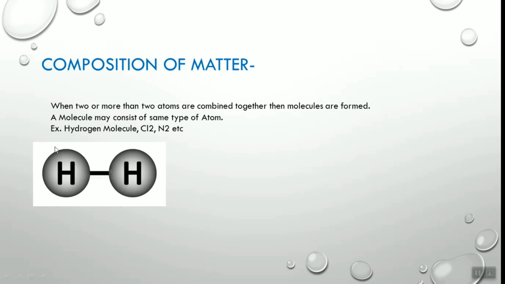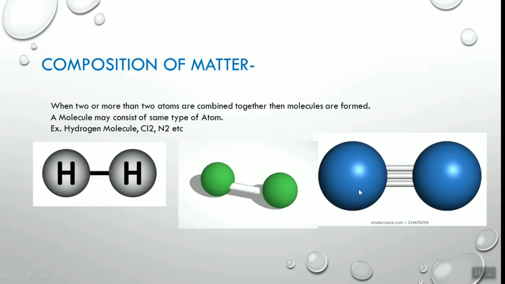Let's see the figure here. In the hydrogen molecule, two hydrogen atoms join together and form hydrogen gas. This is a hydrogen molecule. So in the molecule, two atoms are present. See another example here: one chlorine and another chlorine combined together. This is a chlorine molecule. And here is the nitrogen molecule, two nitrogen atoms joined together.